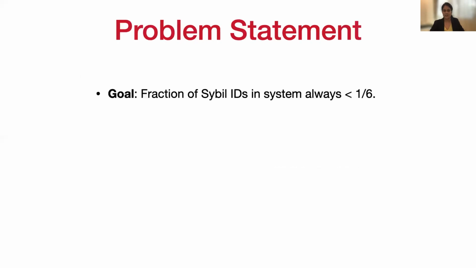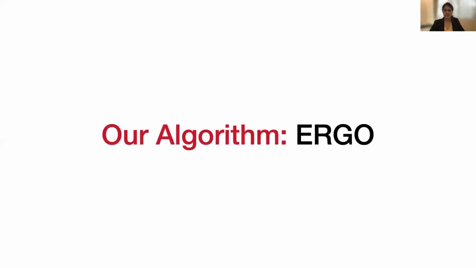Then, given this framework, we aim to propose a Sybil defense mechanism that always maintains less than a 1/6 fraction of bad IDs in the system. For ease of presentation, we assume a server. In our paper, we have discussed the decentralization details using a committee. So next we present a Sybil defense protocol, Ergo, which stands for Entrance cost Rate Over rate of Good. This name will become clear over the next few slides.